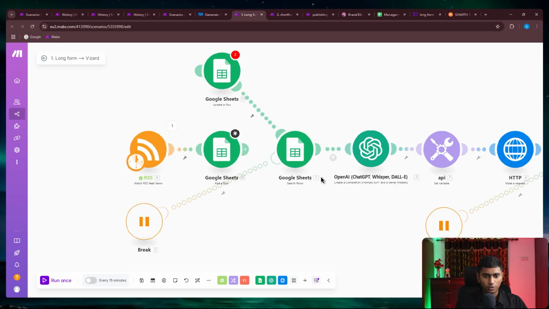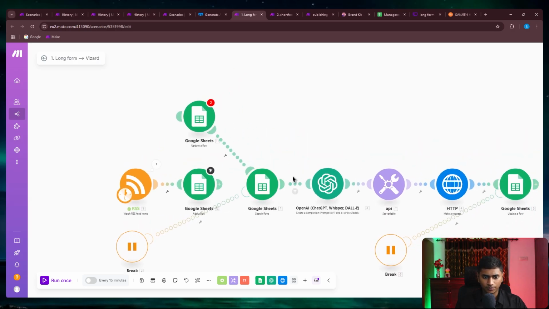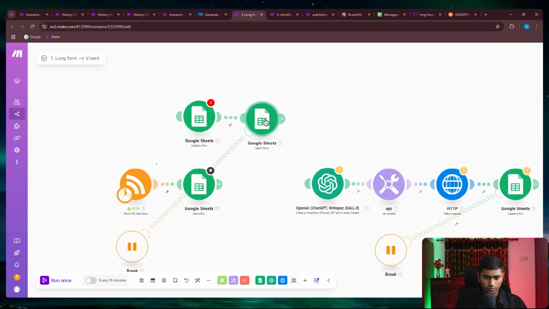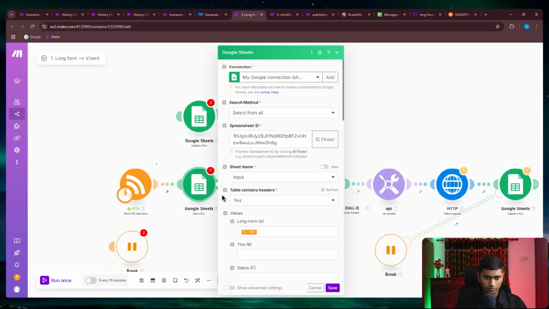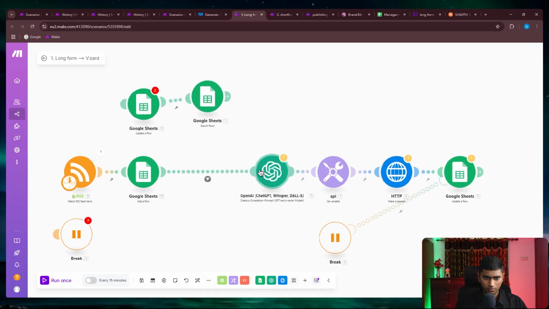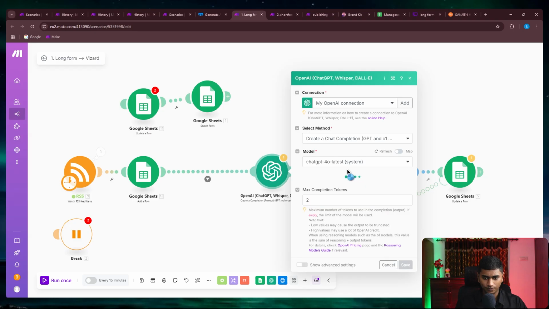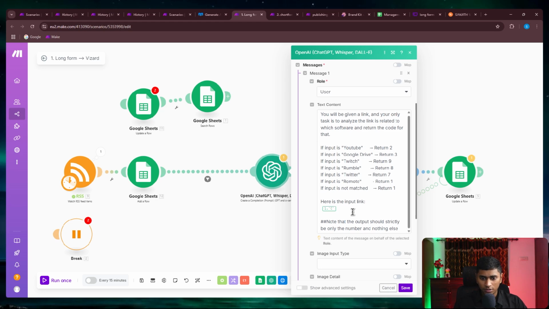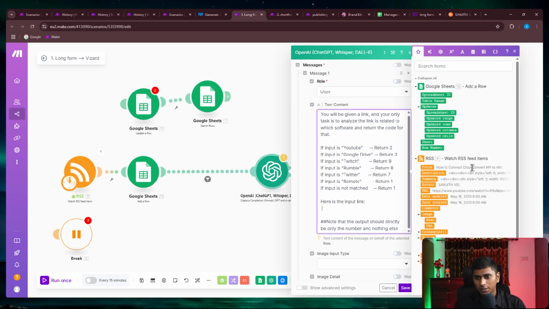Let me try to disconnect this one. I'm just trying to show how you can connect RSS so that it's 100% automated. So here's the input link. The input link comes from RSS, and I'd be giving that.